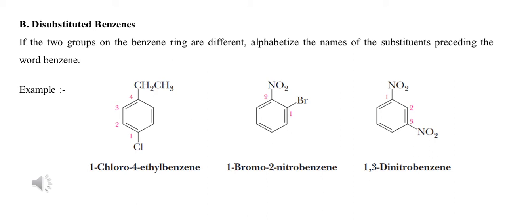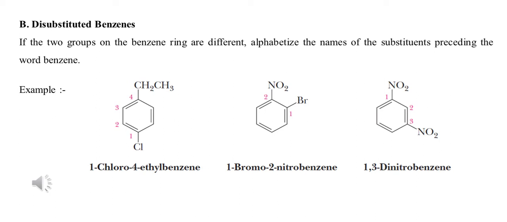In the next example, two different groups are attached to the benzene ring: nitro and bromine. Arranged alphabetically, bromine comes first and the nitro group second. So assign the numbering from the bromine and proceed so that the next substituent gets the lowest number. That's why the name of this compound is 1-bromo-2-nitrobenzene.